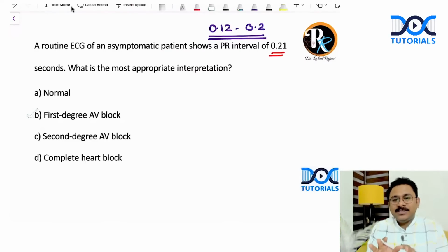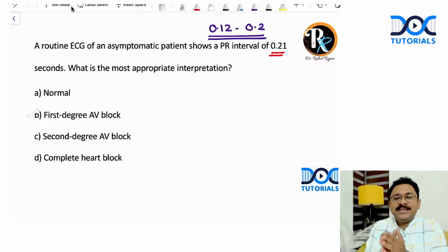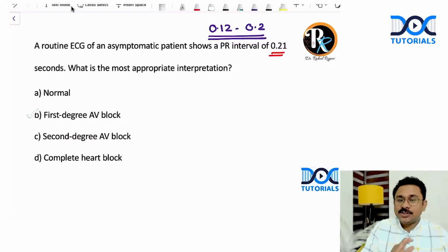Even if the question mentions that it is an athlete having this sort of a PR interval, see, it may be physiological, but according to the definition, it is a prolonged PR interval and the patient is having a first degree AV block. The answer for this question is option B.